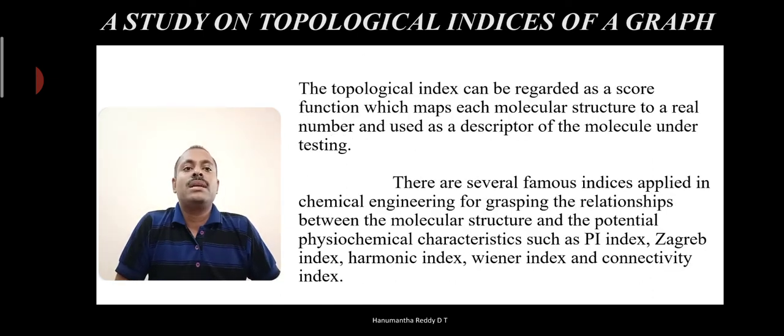The topological indices can be regarded as a function which maps each molecular structure to a real number, used as a descriptor of a molecule under testing. There are several famous indices applied in chemical engineering for grasping the relationships between the molecular structures and the potential physicochemical characteristics, such as the IP index, Zagreb index, harmonic index, Wiener index, and connectivity index.